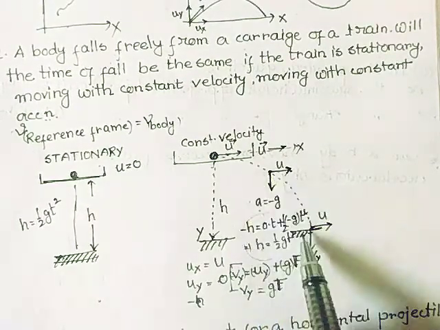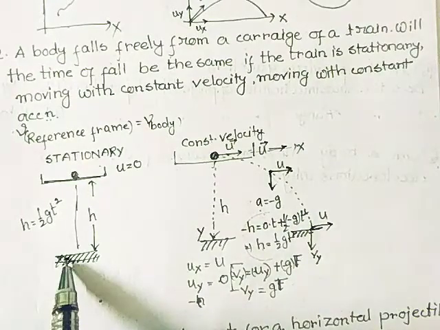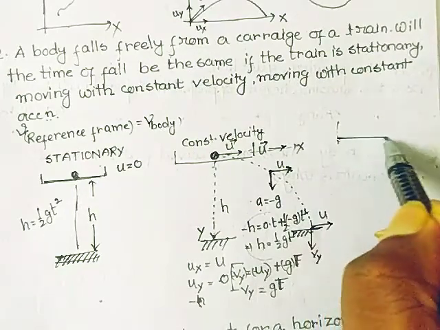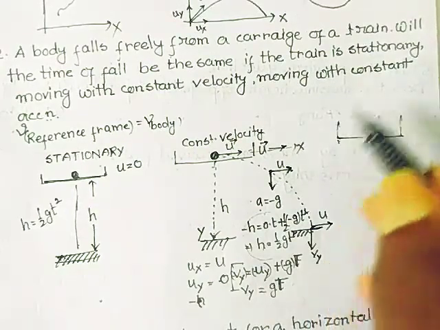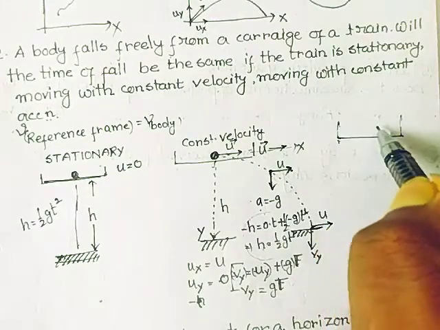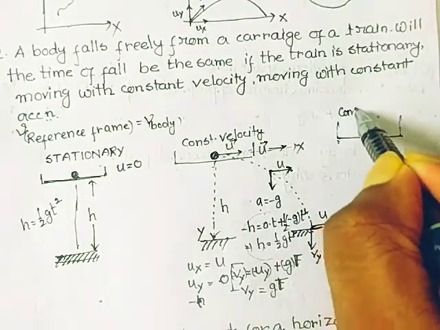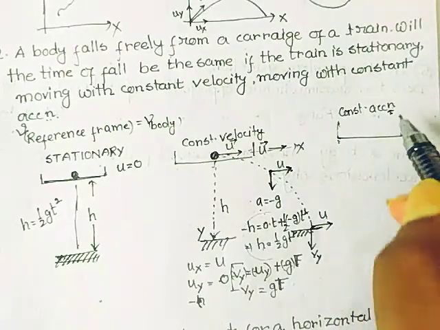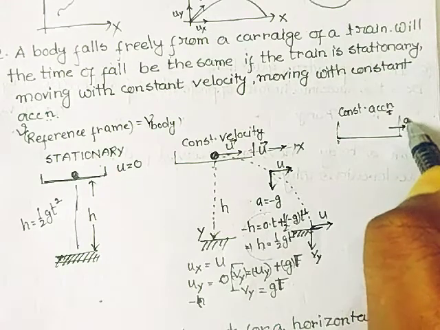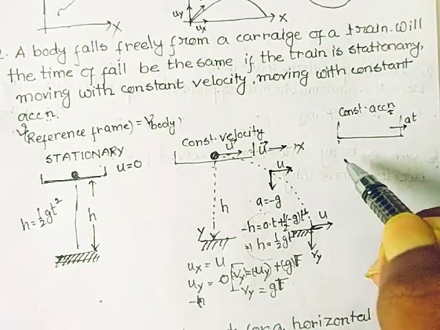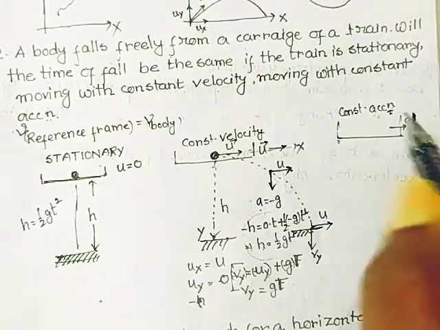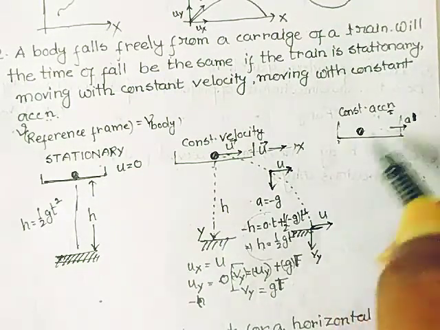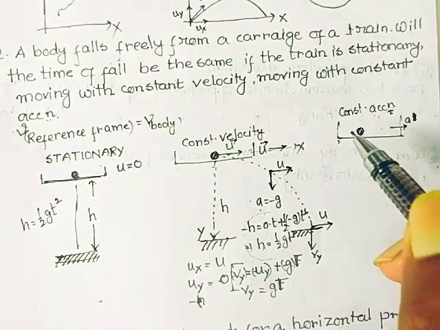Obviously the motion here is not the same as that. But now the train that I have considered here is moving under constant acceleration, and if this train starts from rest, after some time it has a velocity.